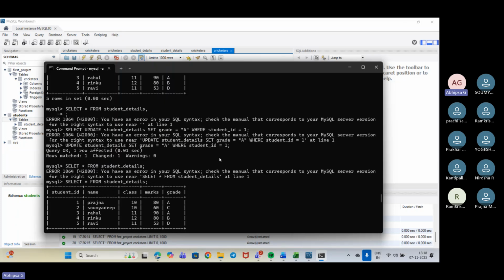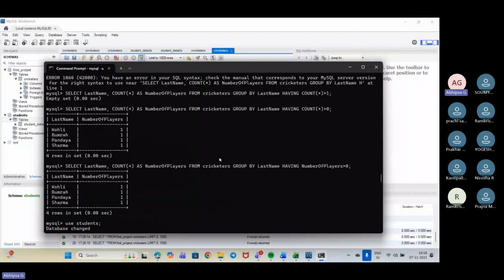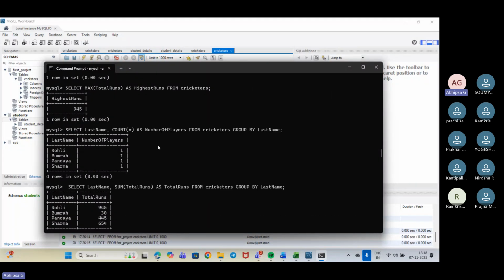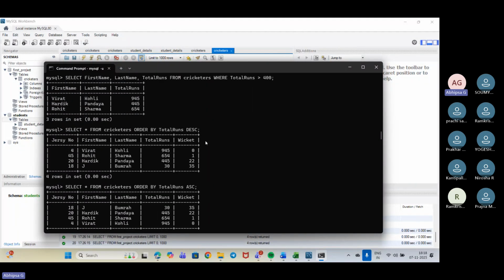We can take the same table we have used, or the cricketers table we were discussing, with jersey number, first name, last name, total runs, and wickets.